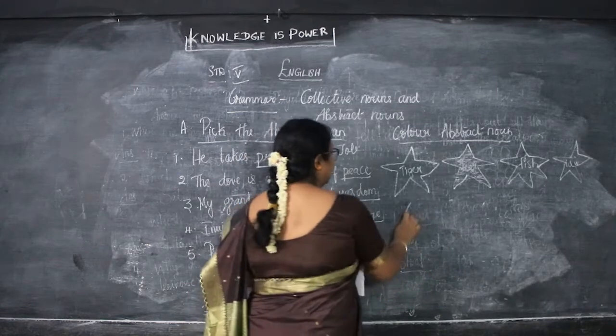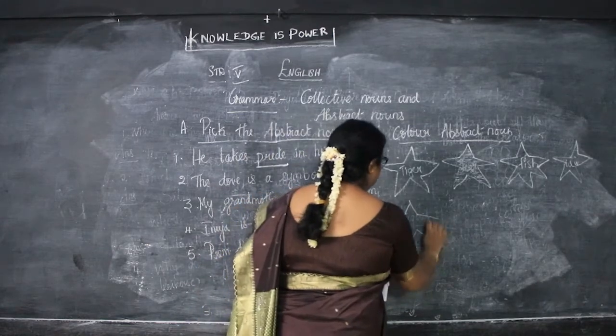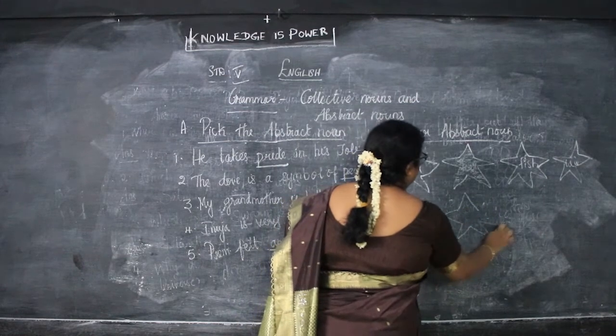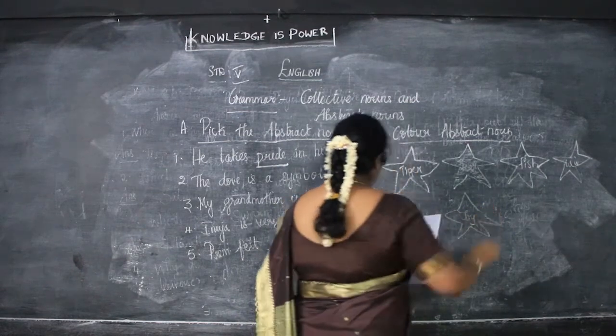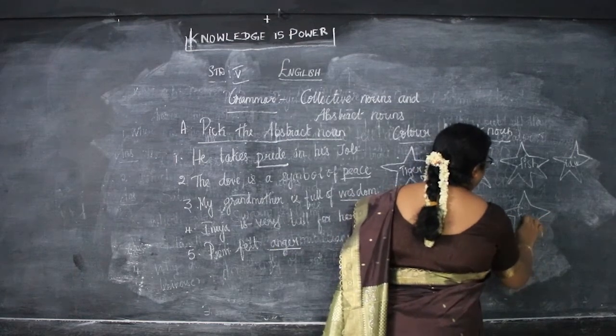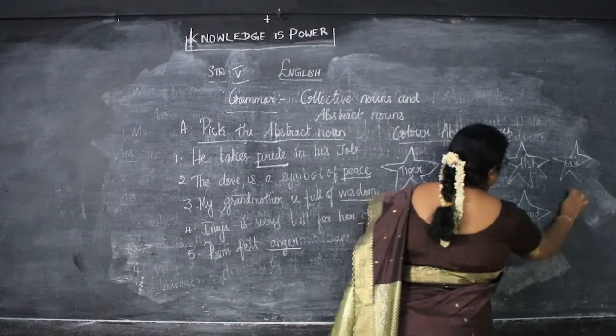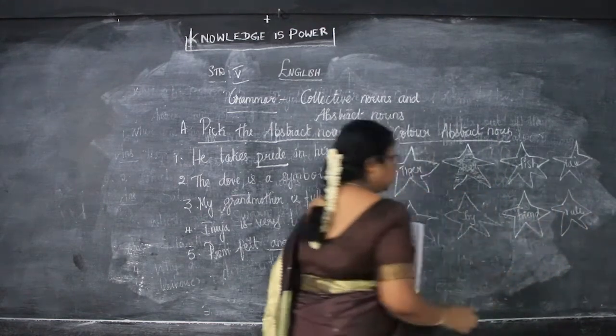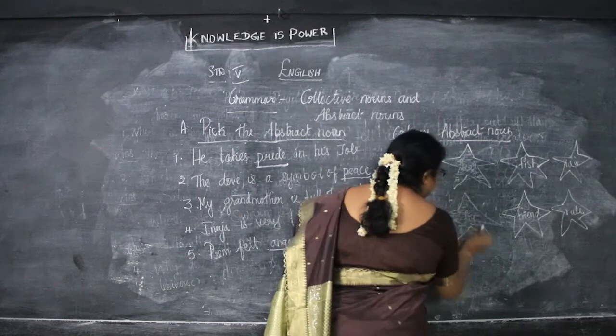Next is pen, joy, friend, and rules. So which is the abstract noun here? Here it is joy. Okay, joy is abstract.